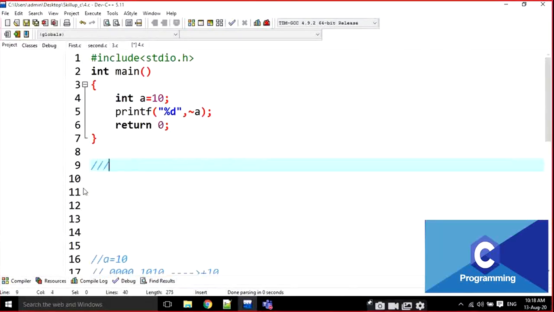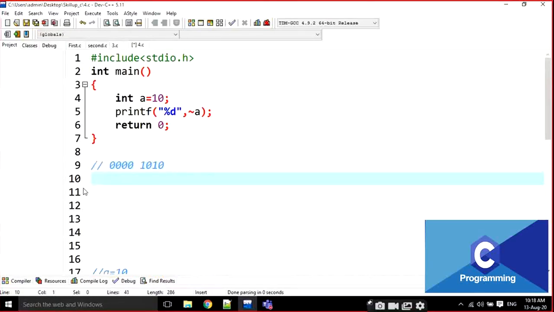For example, what is the binary value for 10? I am going to write it here in an 8-bit representation. How does the bitwise NOT operation work? If it is 0, it is converted to 1, and if it is 1, it is converted to 0. That's it, nothing else. Then what is the output here? 0 becomes 1, 1 becomes 0.